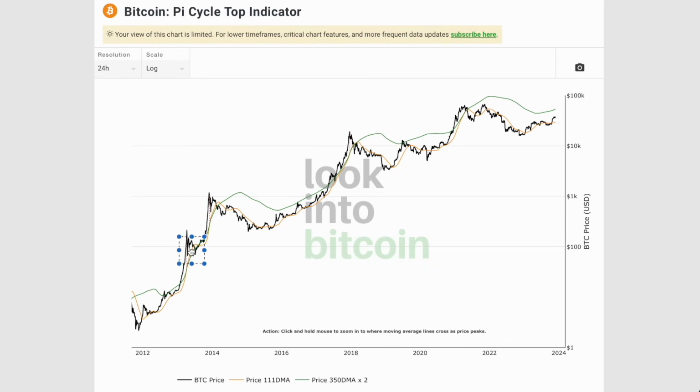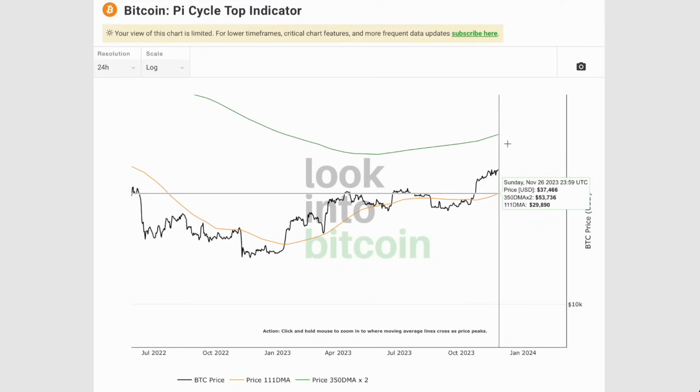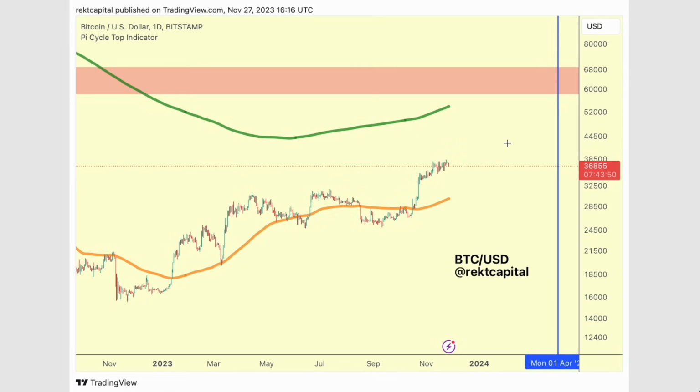You can see here, right over here, that was quite accurate in the sense of marking out the local top in the mid-cycle, but we probably won't be seeing any more mid-cycles going forward. So this is predominantly a bull market top indicator. And if we focus on when this Pi Cycle crossover could occur, well, first of all, we need to note that we're still ways away.